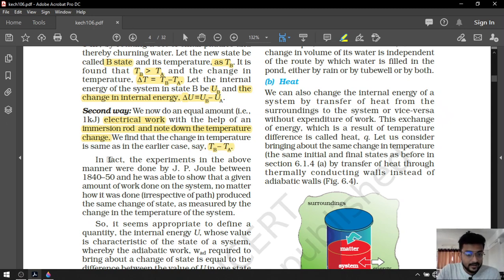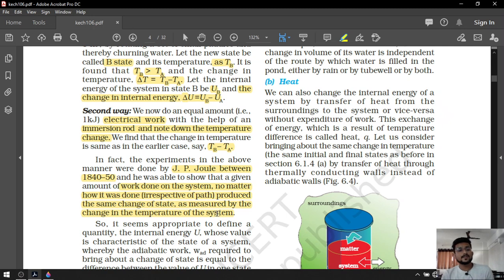In fact, the experiment in the above manner was done by J.P. Joule between 1840 and 1850, and he was able to show that a given amount of work done on the system, no matter how it was done, produced the same change in the state as measured in the change in the temperature of the system.